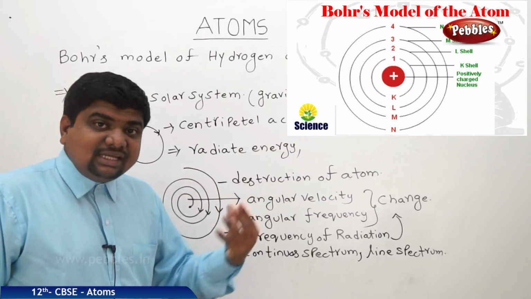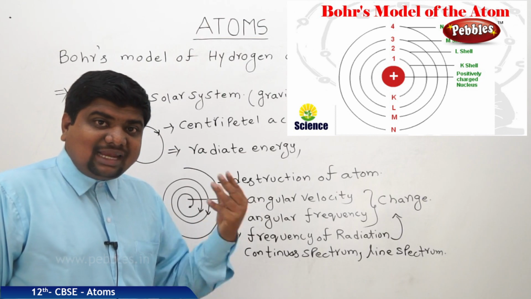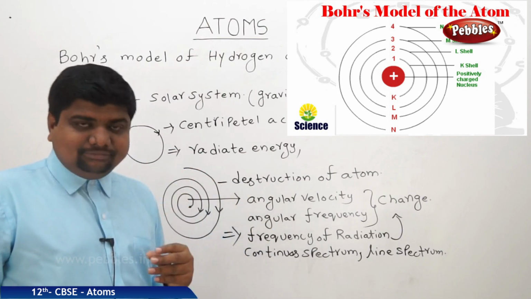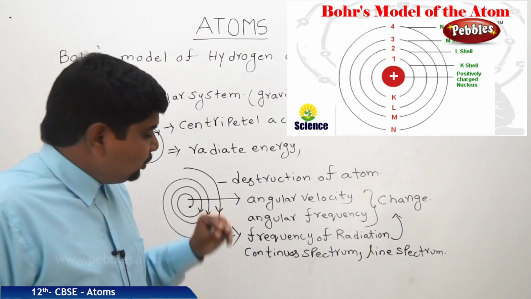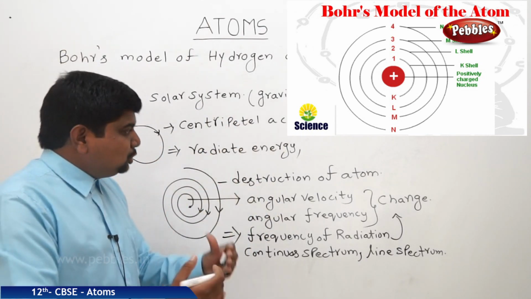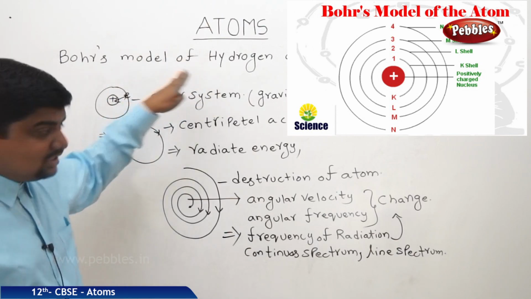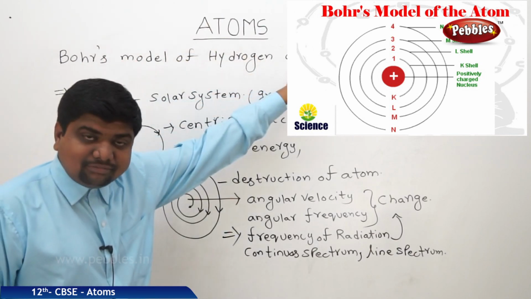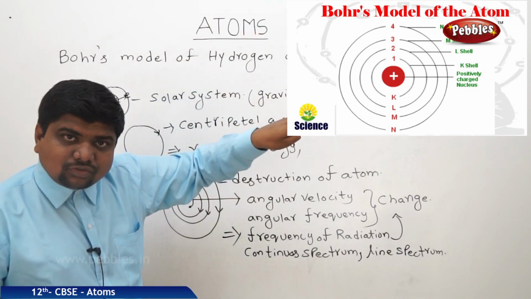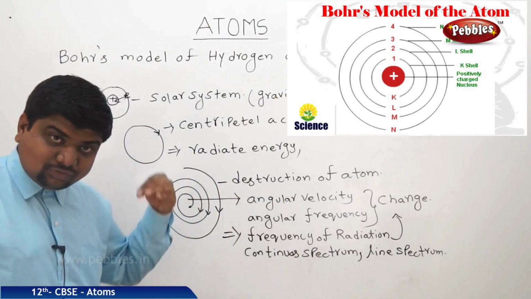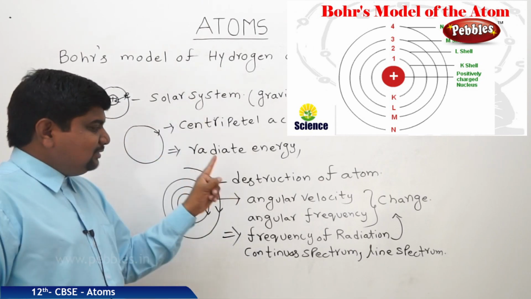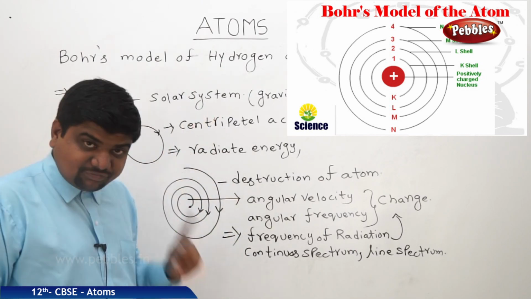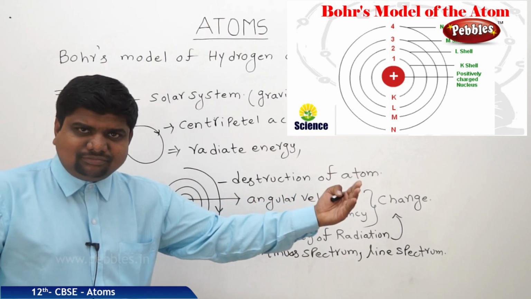Those points he took from quantum theory, which was newly developed at that time. So he adopted some points into his own atomic structure, the Bohr's model of hydrogen atom, and those points he added to his own theory are said to be Bohr's postulates. See, if one theorem or one postulate fails, there is an alternative.